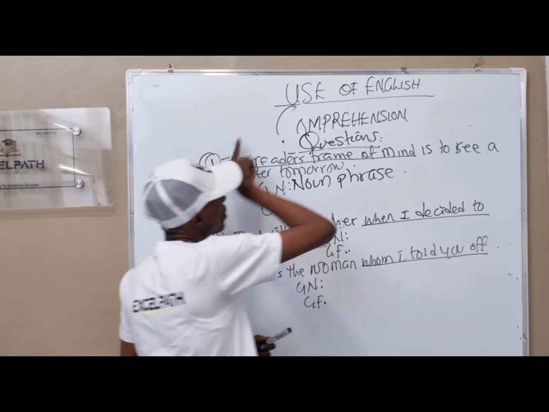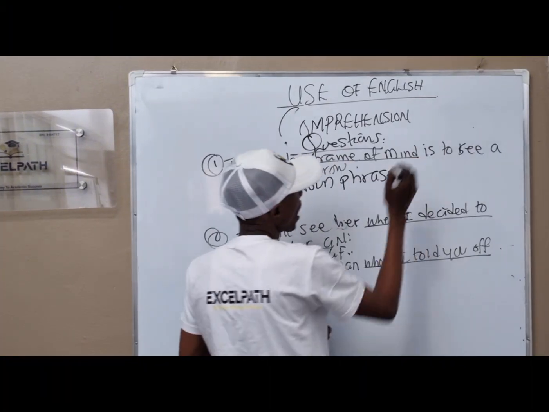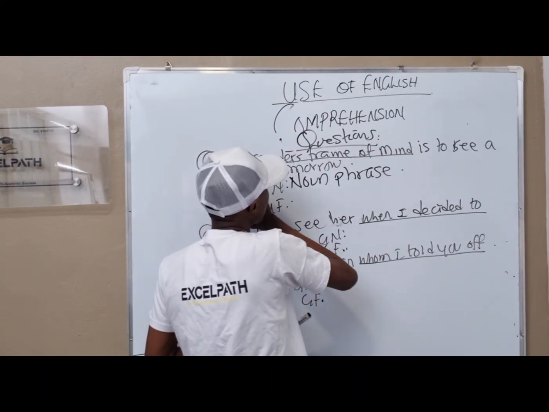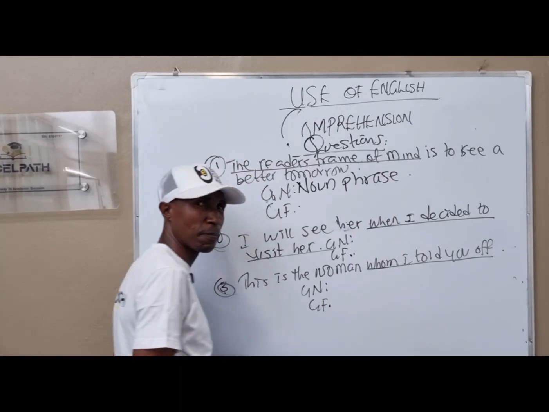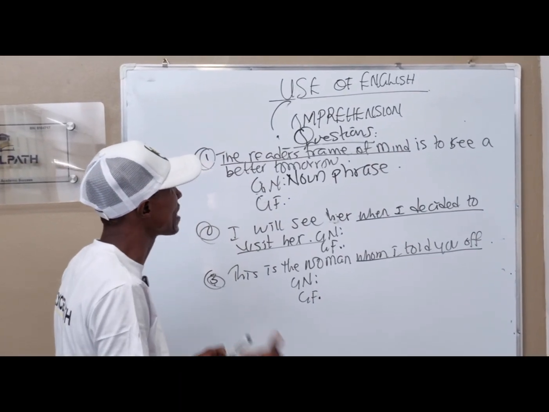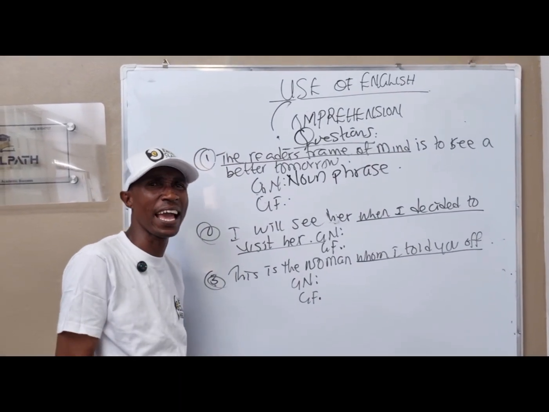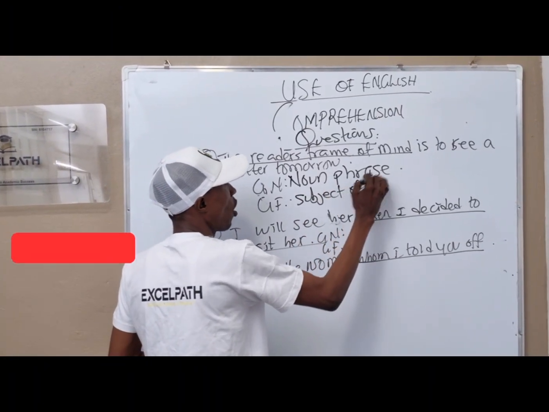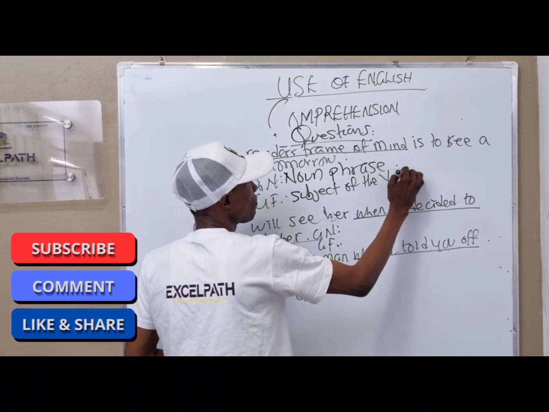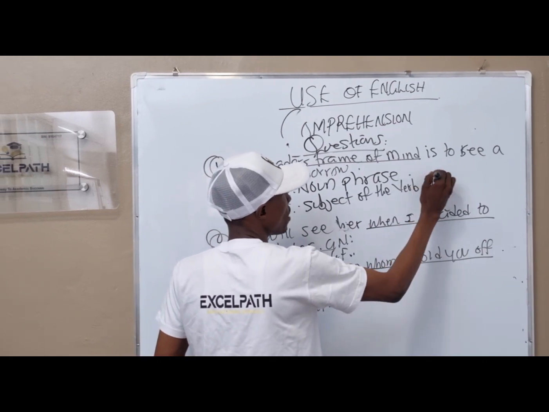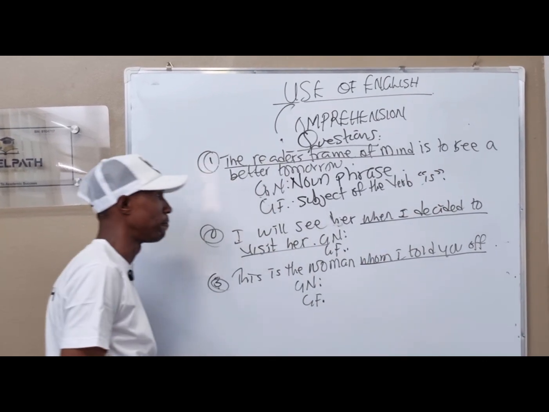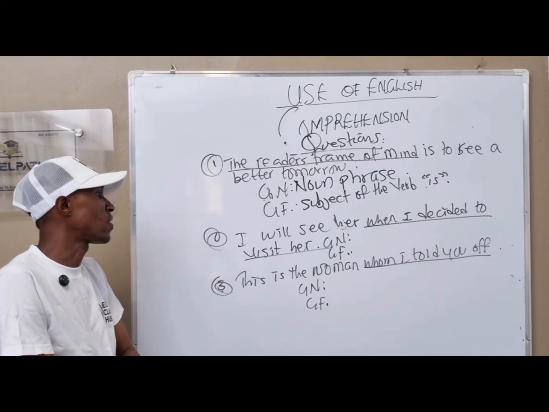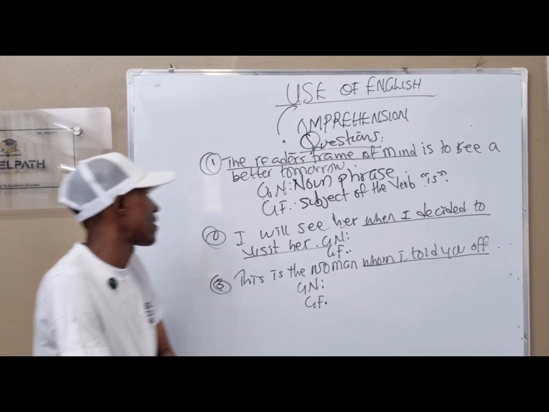Now, after the underlined word, what do we have here? We have "is". And the word they underline is starting from the beginning of the statement. And when it's starting from the beginning of the statement, it is identified as the subject. So here, the answer becomes subject of the verb. Subject of the verb is in your inverted commas. So you go to the second question. The second question says, I will see her when I decided to visit.